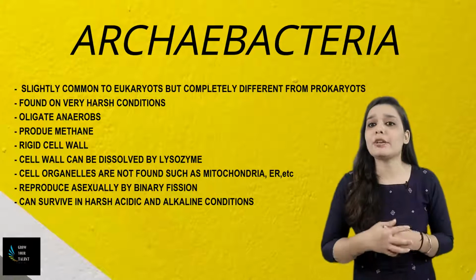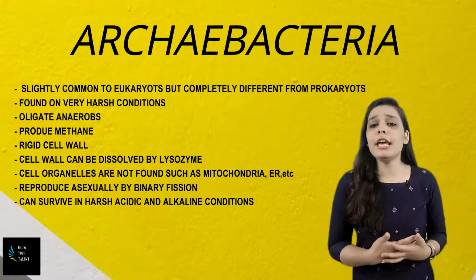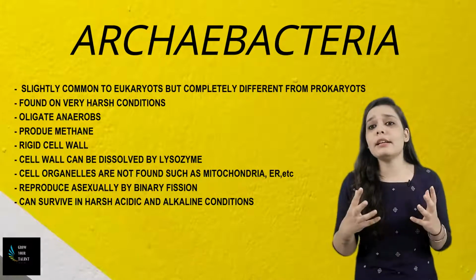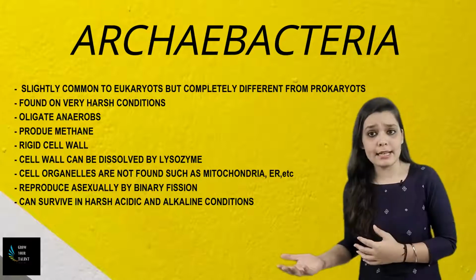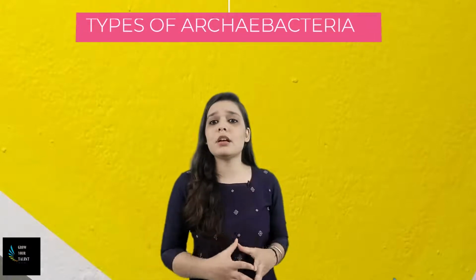Nuclei, endoplasmic reticulum, Golgi bodies are found in Archaebacteria. They reproduce asexually by binary fission and they can survive in very harsh acidic conditions and very harsh alkaline conditions also. Now if we talk about the types of Archaebacteria, there are several types but we will discuss the